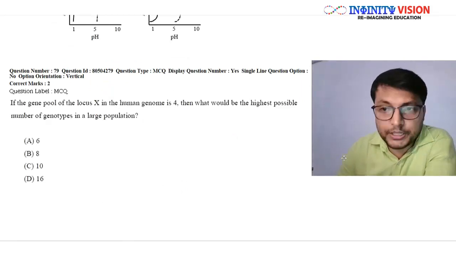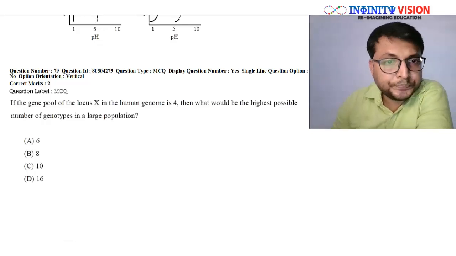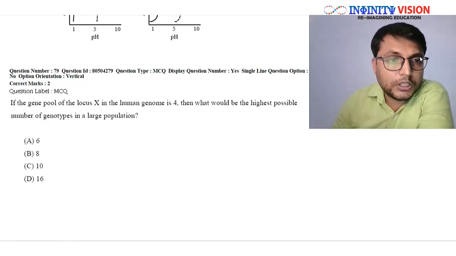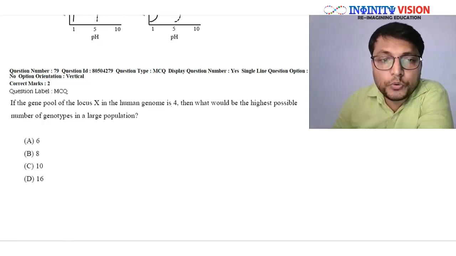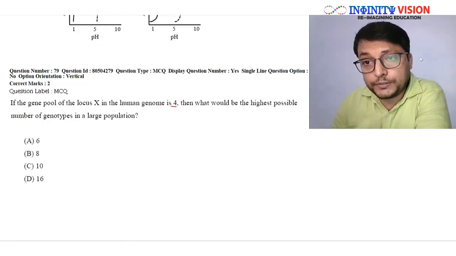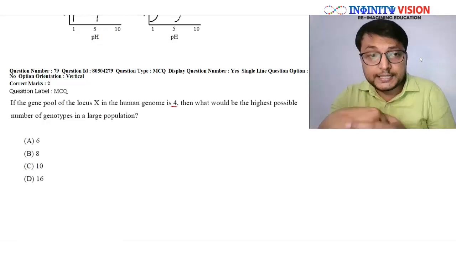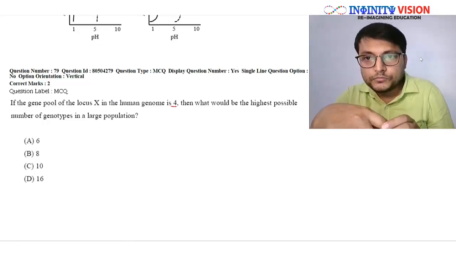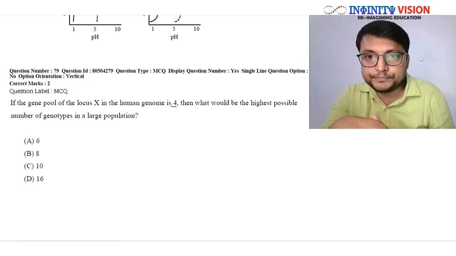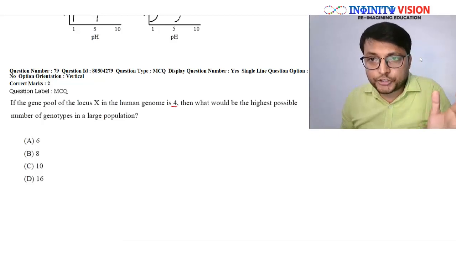Let's look at question number 79. This question says that if the gene pool of the locus X in the human genome is 4, then what would be the highest possible number of genotypes in a large population? Now this is a question of genetics, and there will be more maths involved in it. Let us first try to understand this question.